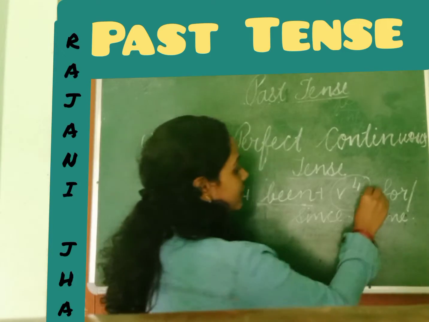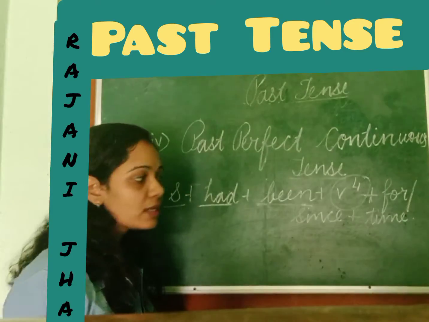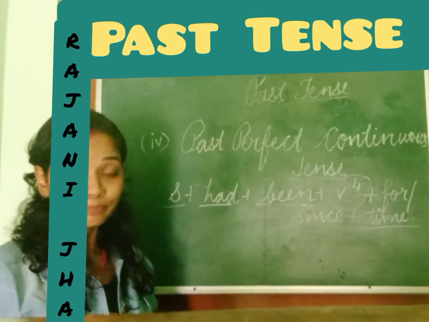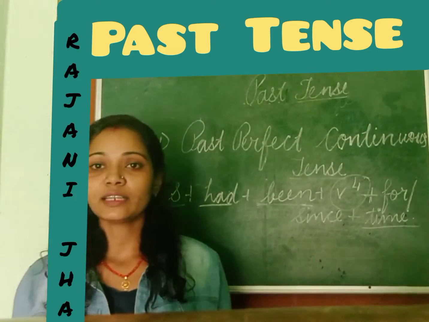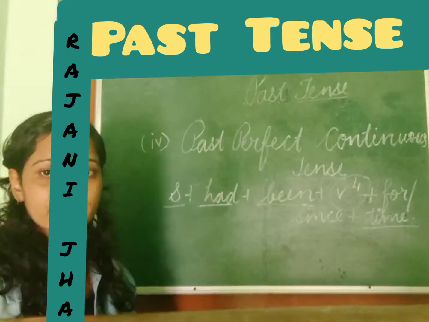And then we will write for or since, either for or since, according to the time. After that we will mention the time in which the work started and completed. And that we had studied about the work started till now, it was continued. But here what will we do? Let us take an example.